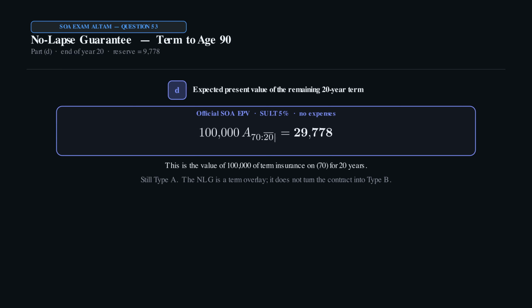The expected present value of 100,000 of 20-year term on age 70 is 29,778. This is still Type A. The No-Lapse guarantee is a term overlay. It does not turn the contract into Type B.